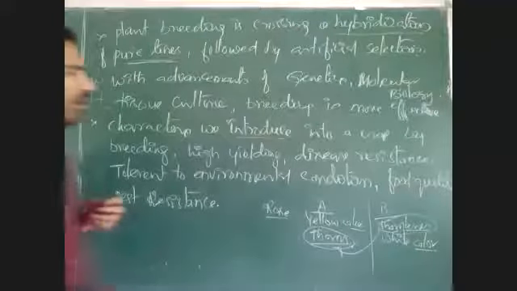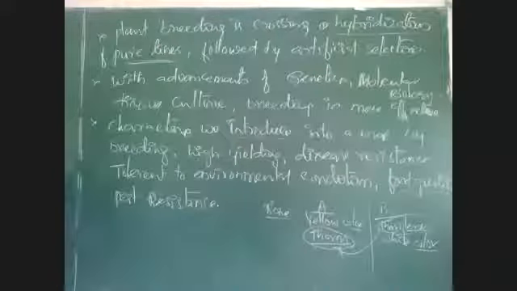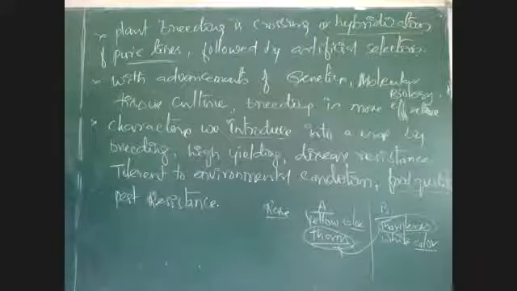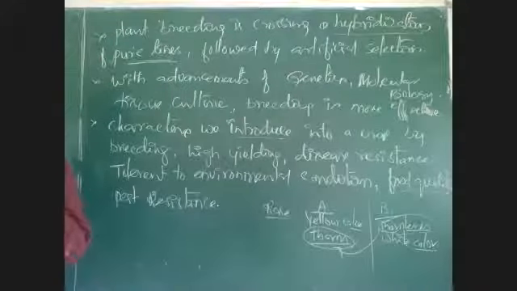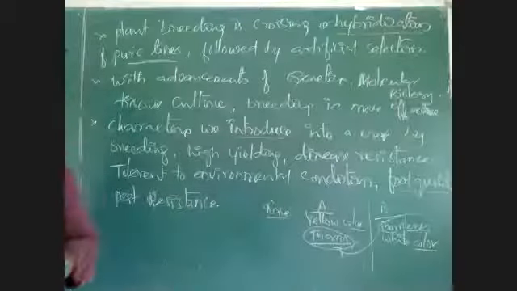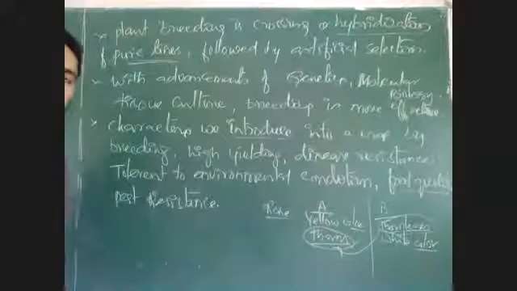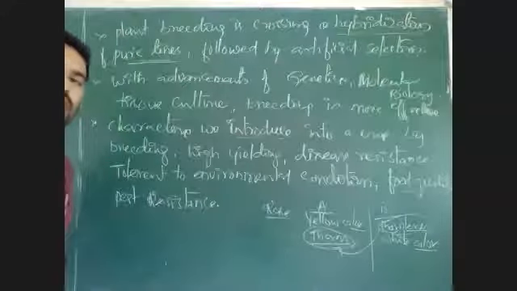And food quality. What is the food quality? Even if we are producing more amount of food, that food should have very good quality. What is the quality which a food should possess? It means a food has all the nutrients or all the food stuff that we need.